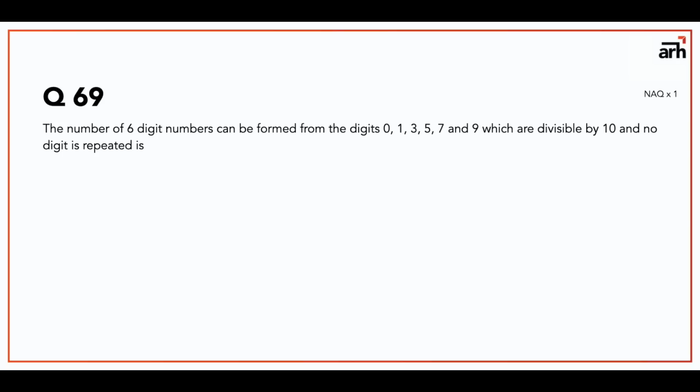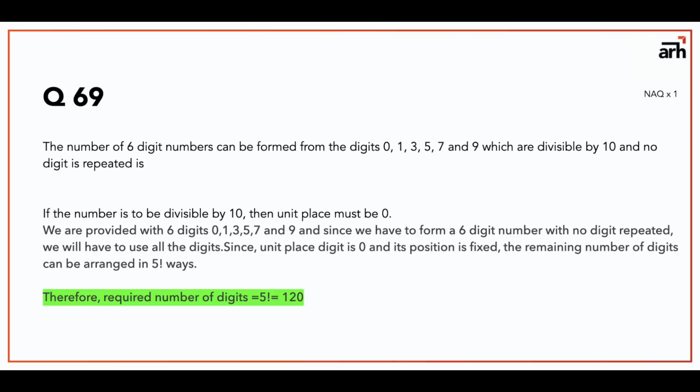Question number 69. The number of 6-digit numbers that can be formed from the digits 0, 1, 3, 5, 7 and 9 which are divisible by 10 and no digit is repeated. So this is a permutation combination ka question. We are provided with 0, 1, 3, 5, 7 and 9, and if it has to be divisible by 10 then the unit place must be 0. Now we are left with only 5 digits, that is 1, 3, 5, 7 and 9, and zero's position is fixed, so the remaining digits can be arranged in 5 factorial ways. So the number of required numbers is 5 factorial, that is 120.